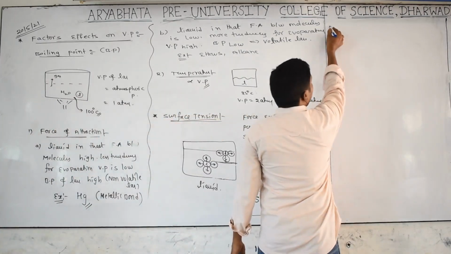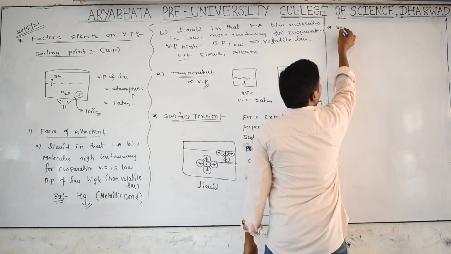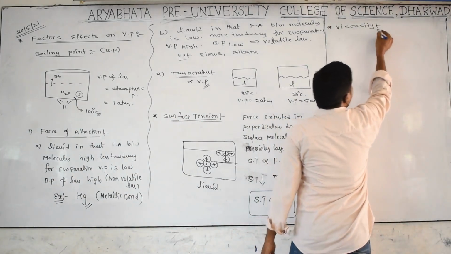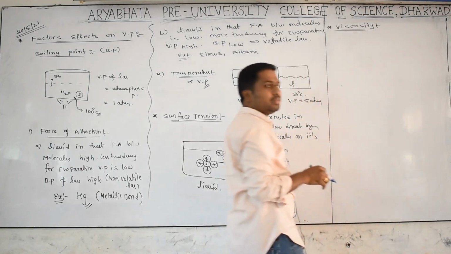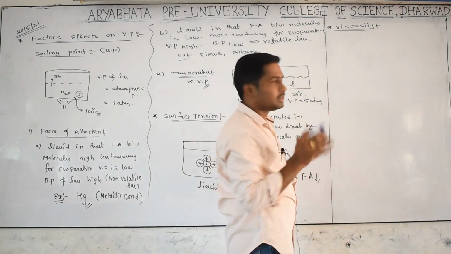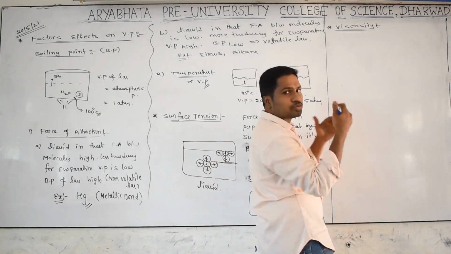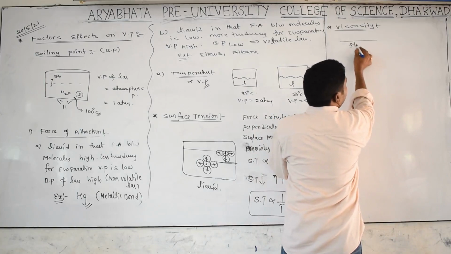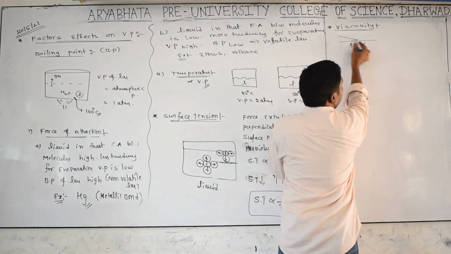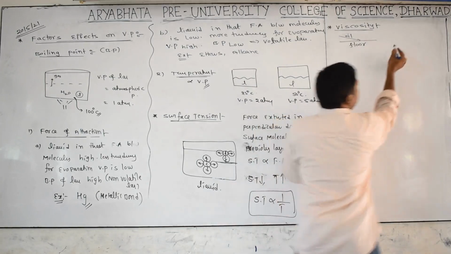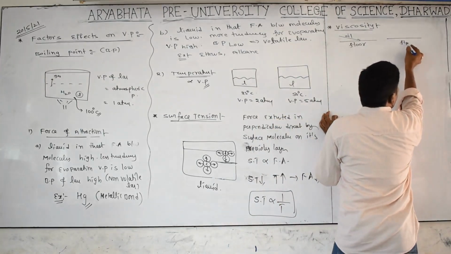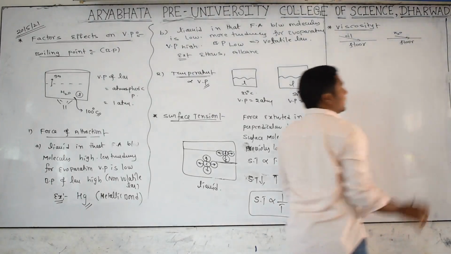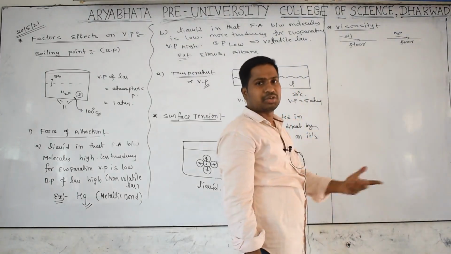Now we will see the third thing, which is viscosity. It is a very important concept, observe very carefully. What is the meaning of viscosity? How can you understand? Okay, I will explain. This is also a special property of liquids. Now I am taking the floor. On the floor I am pouring oil. On the same floor I am pouring water. Both are liquids, but which liquid moves a greater distance?